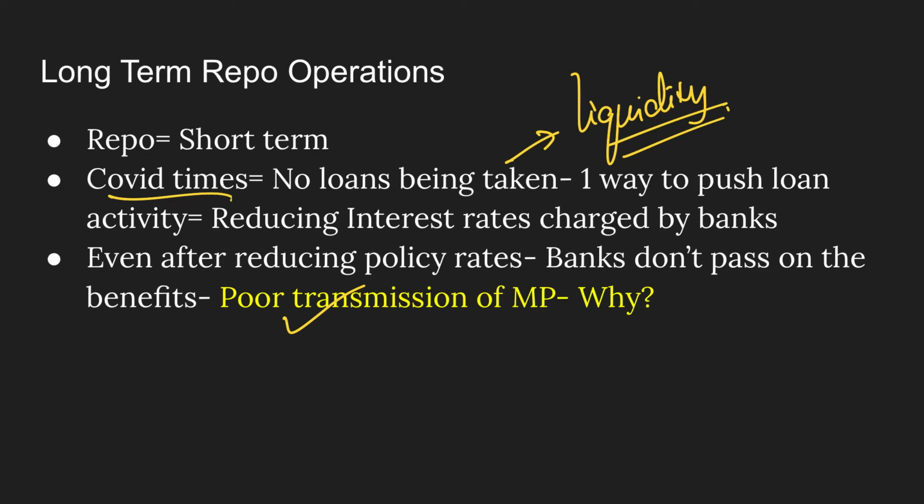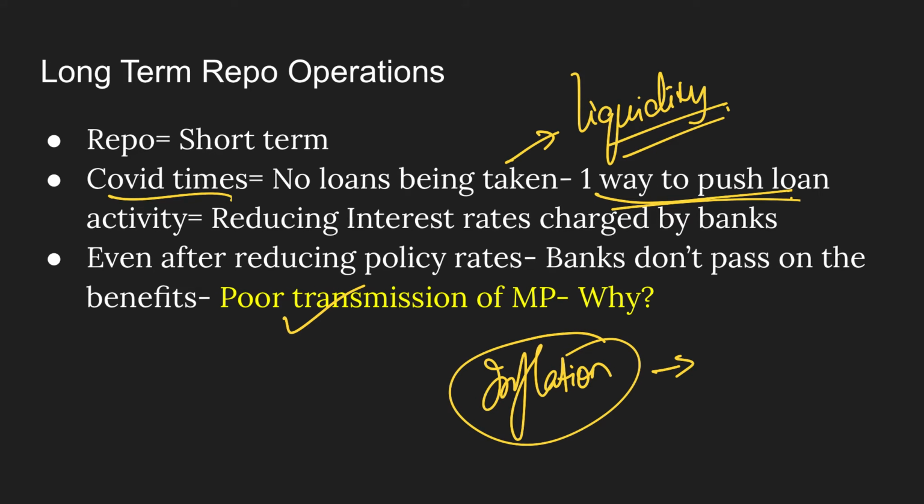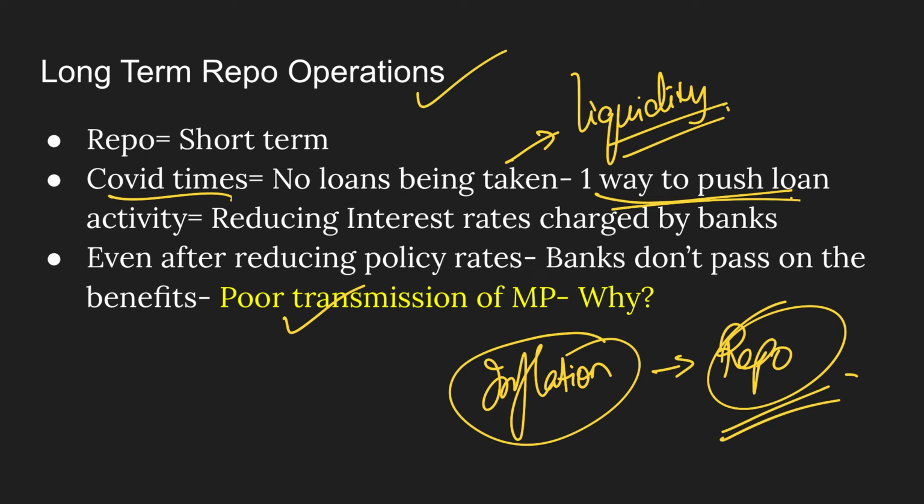As such liquidity was in surplus, but it required an impetus. One way to push loan activity was by further reducing the interest rates, but that is not possible for the RBI because of inflation targeting. Inflation was well within the range, and if we actually reduce our repo rate, it will harm our economy. So, the long term repo operations route was taken.